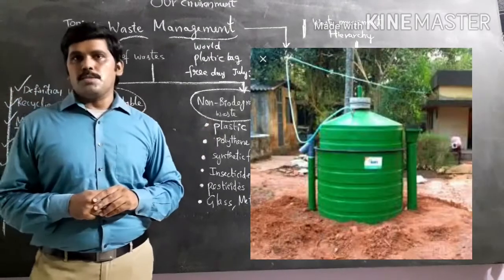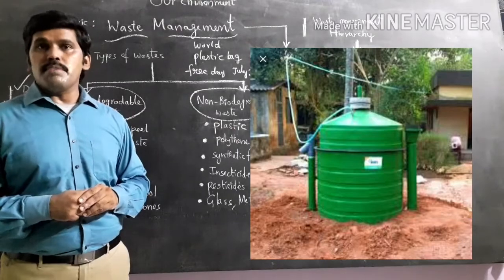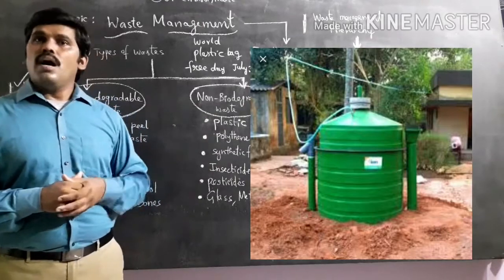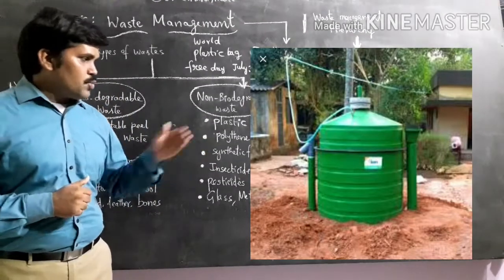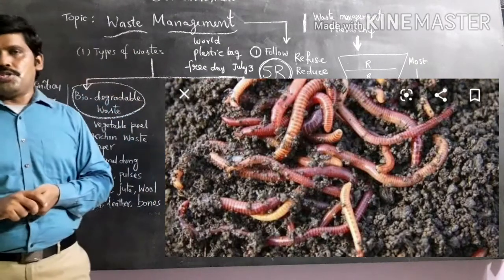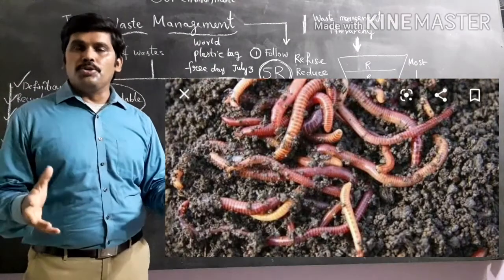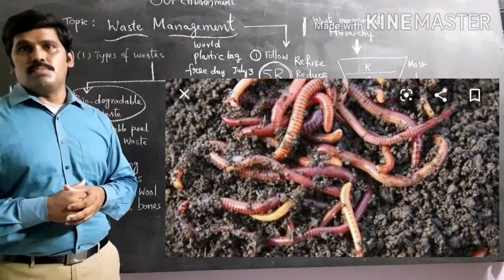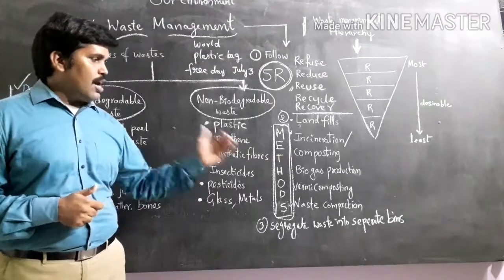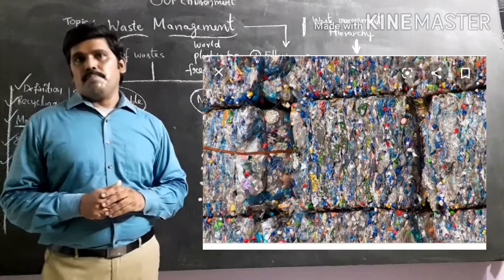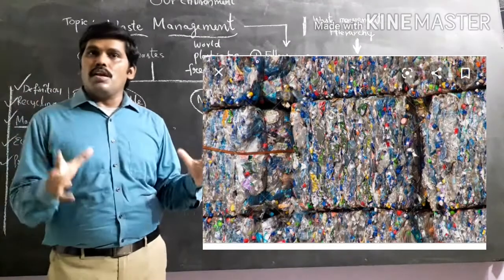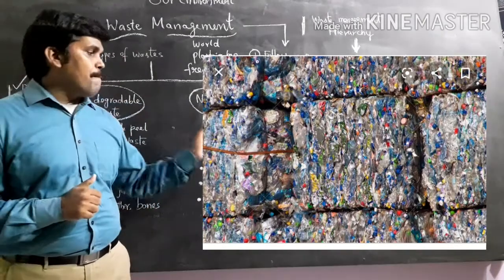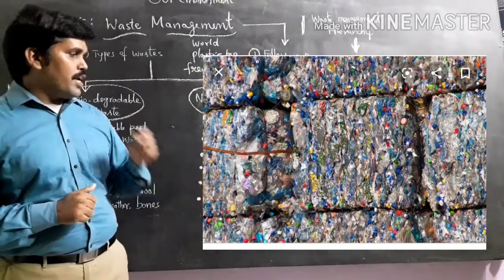And the fourth one, biogas production. Biogas production means gobar gas. Methane is a gas which is used for cooking and even for lighting purposes, produced by using cow dung or other animal refuse. And the fifth one is vermicompost. Vermicompost means making manure from easily biodegradable materials by using earthworms. That is called vermicomposting. And the last one is called waste compaction. Waste compaction means converting the solid waste material into a much smaller size by using compaction machines. That is called waste compaction.